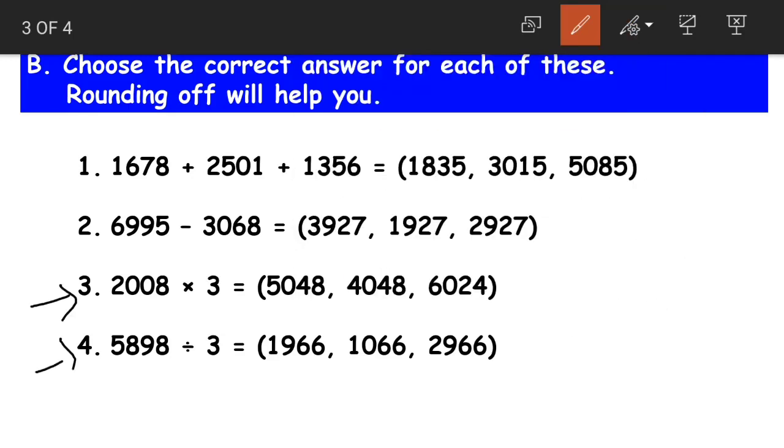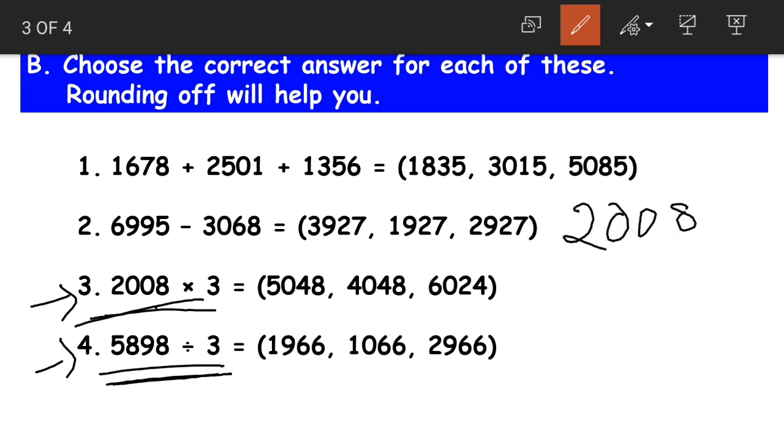Now these are estimating the products and quotients, multiplication and division. Now here we are having 2008 multiplied with 3.